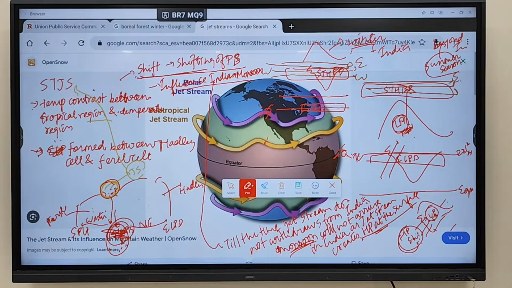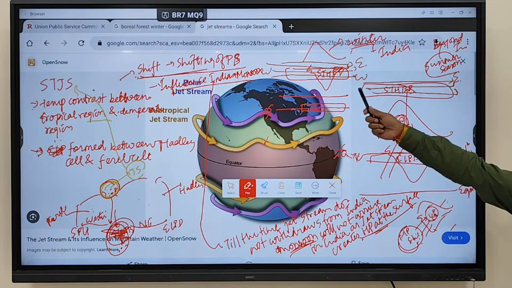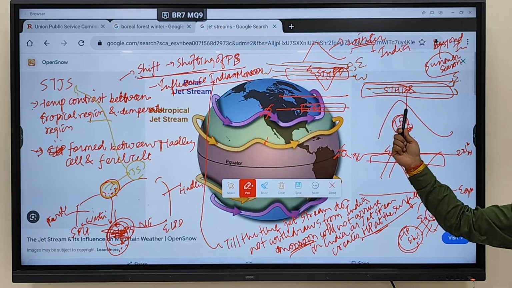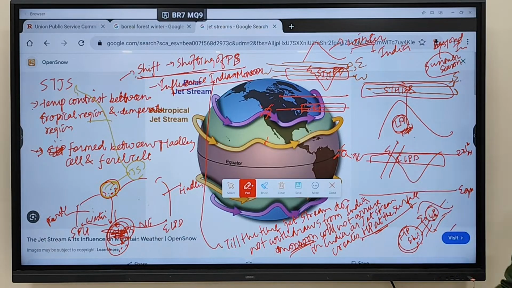Monsoon will not arrive in India if the jet stream creates high pressure at the surface. Fine. So just remember this particular part, that in the winter the jet stream is over here. In the summer the jet stream withdraws from India. So sometimes you hear monsoon arrives on time in India, sometimes you see monsoon arrives late in India. When will monsoon arrive late in India? When the jet stream is not withdrawing. When the jet stream will not withdraw, what will happen? Monsoon will arrive late in India.